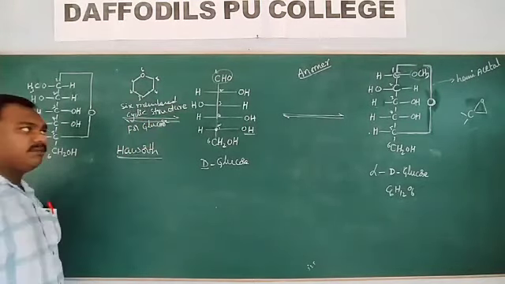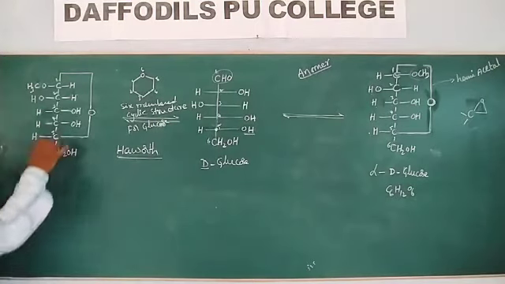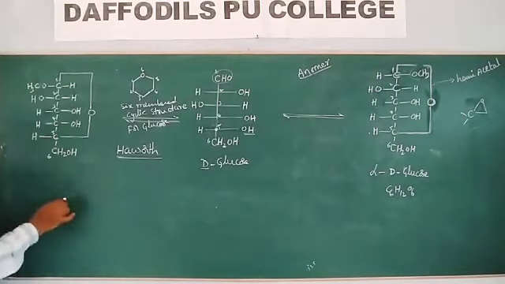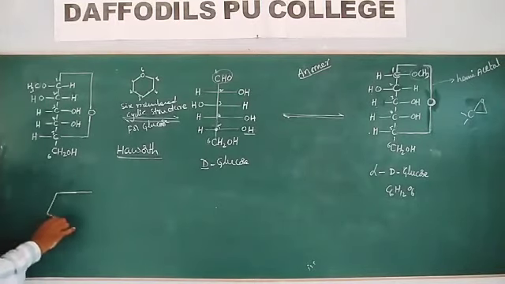So what is the six-membered cyclic structure for glucose? I am drawing the Haworth structure of glucose. The same molecule I am drawing in another form, as a pyranose ring proposed by Haworth.